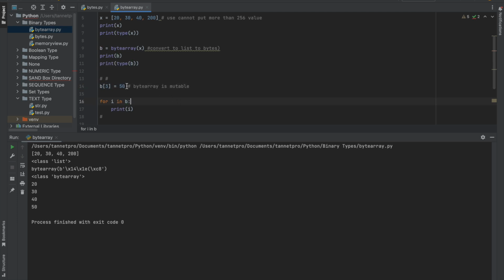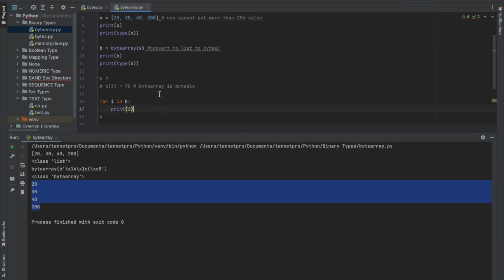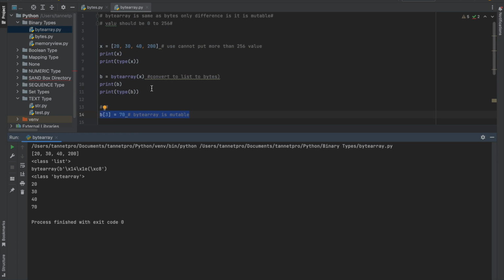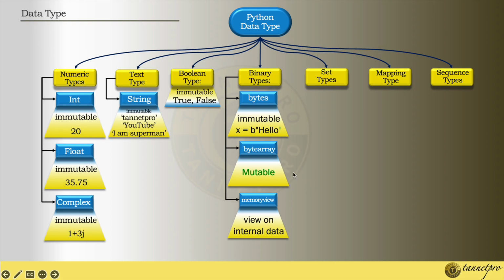Now if I want to change this to 70, what will we see? Yes, it has been converted to 70. Now if I don't want to change it, let me disable this part. It should show you the 200 value as well, right? Yes, it is showing. So whenever I'm changing this, it will show you this value. Hope it is clear. So it is mutable, the same as bytes. So bytes and byte array are very much the same, only byte array is mutable.